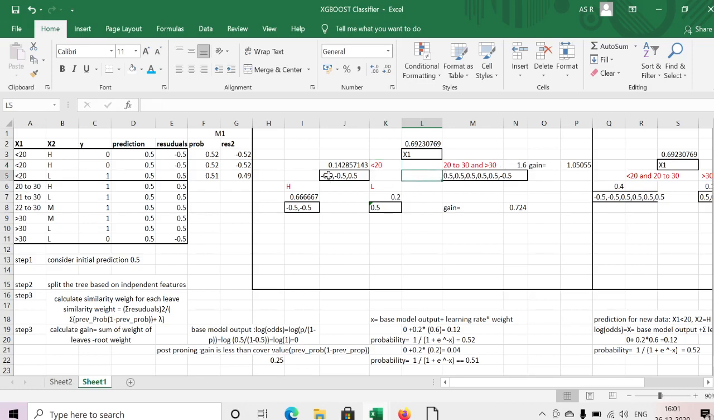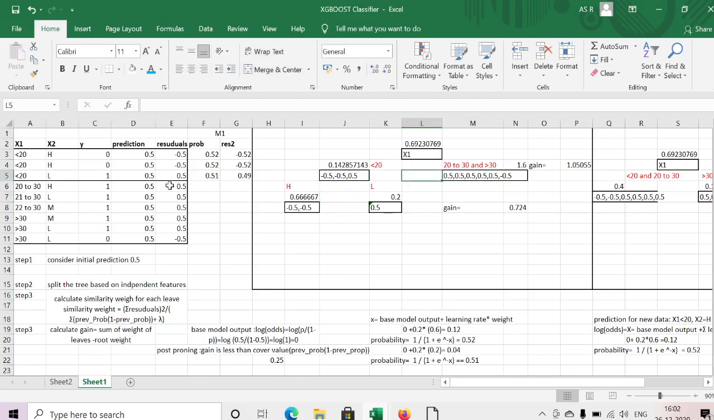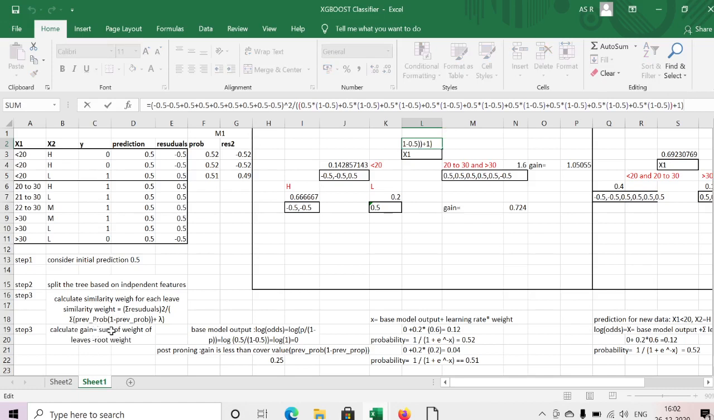Here I have all the residuals. Now the next step, we need to calculate the similarity weight. The nine records I am passing to x1, so I need to calculate the similarity weight for x1. We need to use this formula to calculate the similarity weight: sum of residuals whole square divided by sum of previous probability multiplied by 1 minus previous probability, plus lambda.